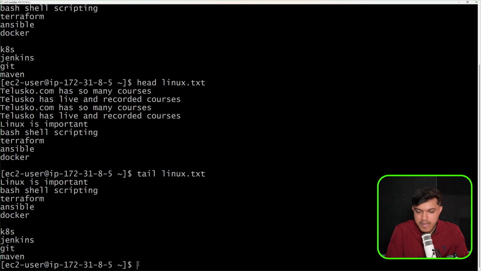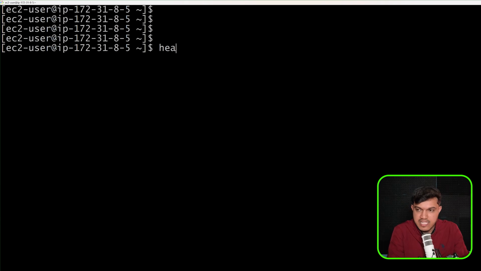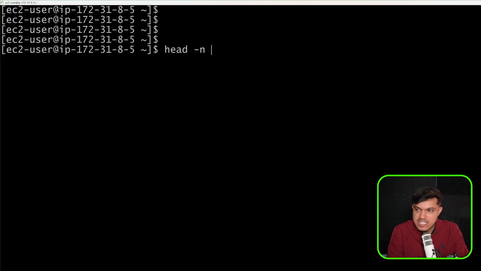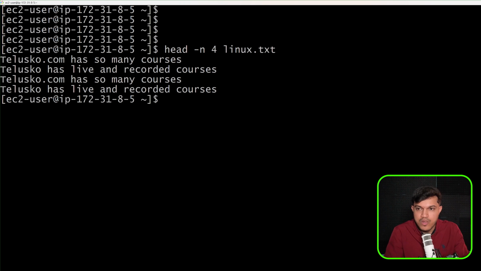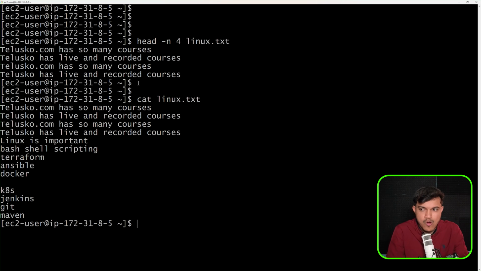Now, if you want maybe only 4 lines to be displayed, then also we have an option. Maybe I'll say head -n 4 linux.txt. You can see only 4 lines are getting displayed. We have the option of displaying only a specific number of lines from a file. That can also be done. These are very, very basic, but generally we go with cat linux.txt day in and day out.